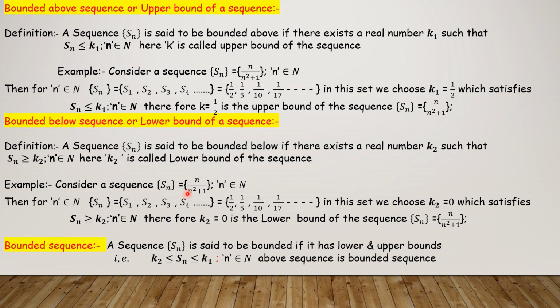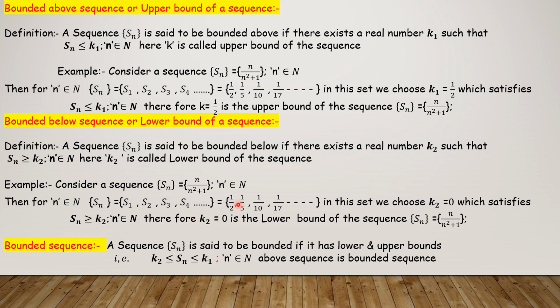For example, I am taking the same example: 1 by 2, 1 by 5, 1 by 10, 1 by 17 and so on. When n tends to infinity, 1 by infinity tends to 0. So 0 is there, but we can't see it. As n tends to infinity, the last term will tend to 0. So k2 equal to 0 we can choose. Here 0 will not appear, but it is there as n tends to infinity. k2 equals 0 satisfies the condition Sn greater than or equal to k2.